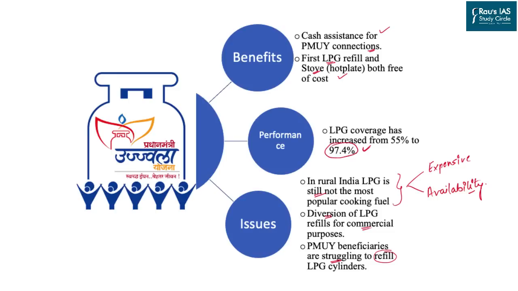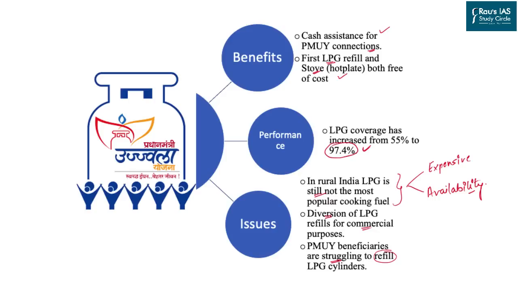However, there are certain issues. The first issue is that LPG is still not a popular choice among women in rural areas, for two reasons. The first is that it is still expensive, and the second is availability. In order to provide a gas cylinder to the doorstep of a rural household, the entire supply chain of cylinders should be smooth. But in rural India, which is not easily accessible through transport mobility, it is hard for people to receive the cylinders on time.